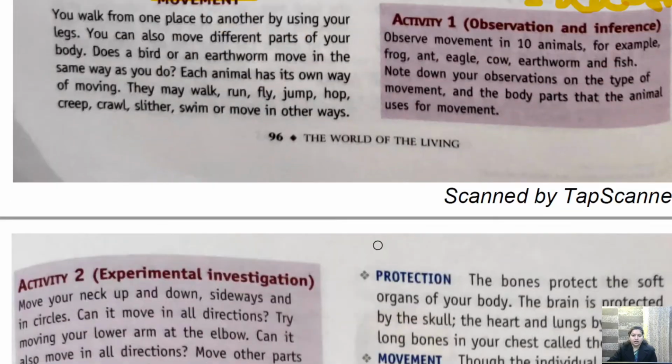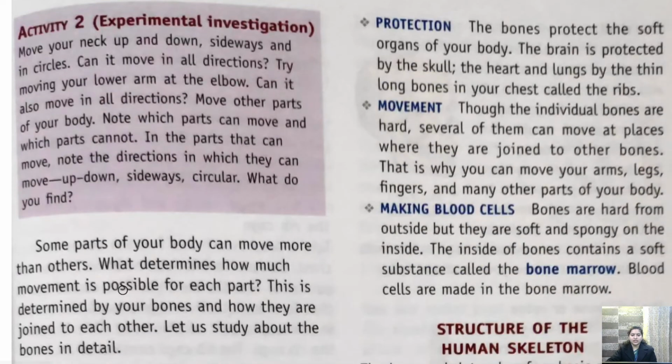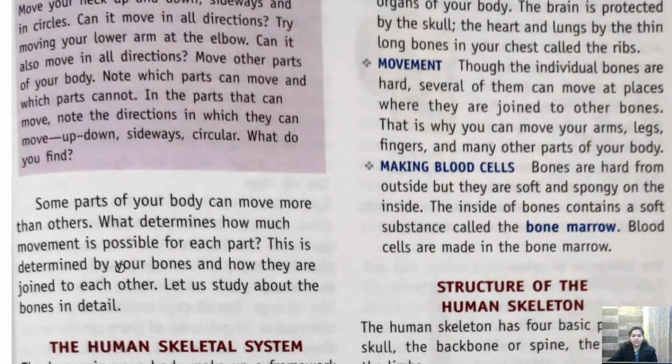Now, what part of the body helps us to move? It is our bones that allow us to move. Some parts of your body can move more than others. What determines how much movement is possible for each part? This is determined by your bones, how they are joined to each other.